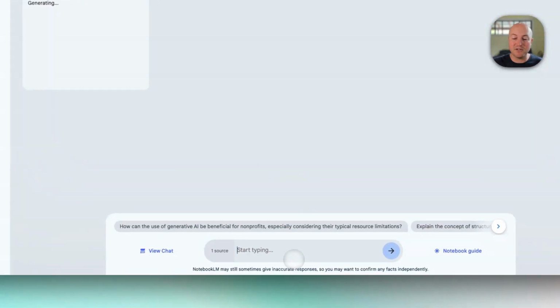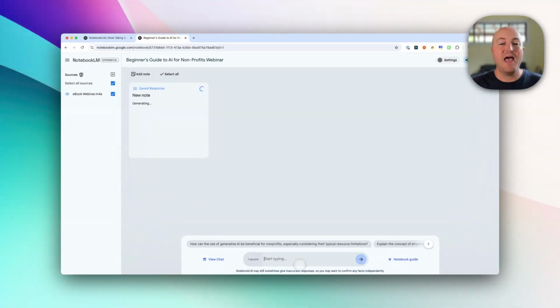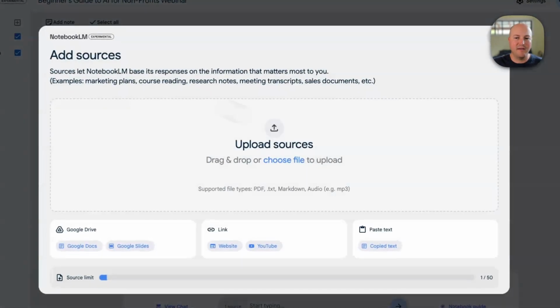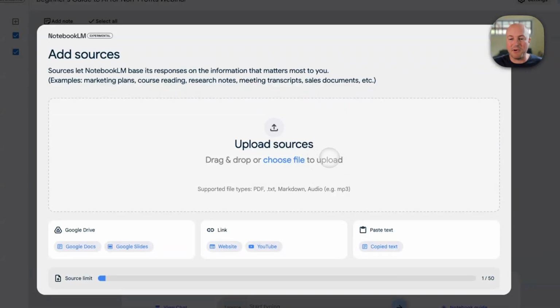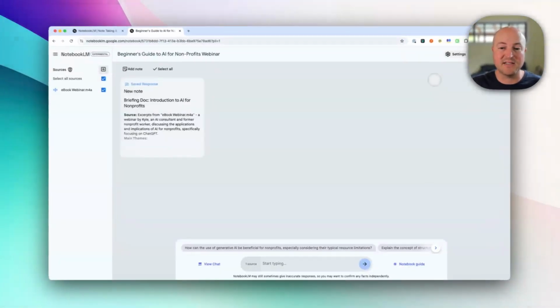But you can also simply chat with this as you would with ChatGPT, and it will actually reference the uploaded documents that you've provided. Sources is what they're called. And you can add more sources. You can upload files. We've got PDFs, text files, audio files like MP3. You can connect to your Google Drive, any website or YouTube, or simply copy text. And it looks like we've got 50 sources per notebook, which is pretty extensive.